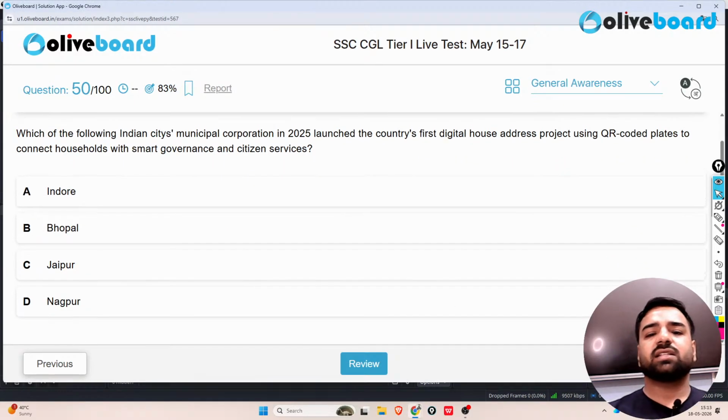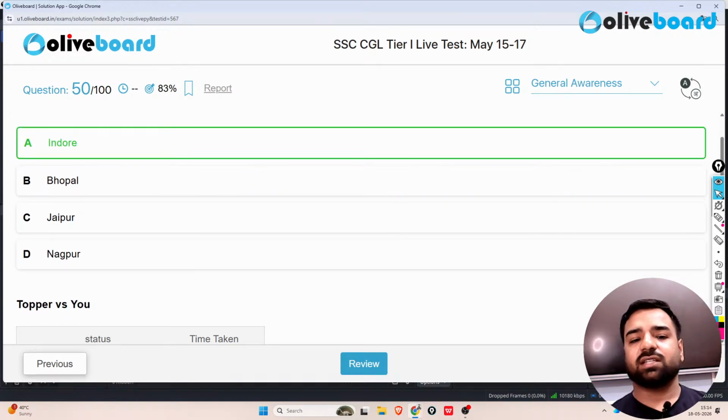Which of the following Indian cities' municipal corporation in 2025 launched the country's first digital house address project using QR coded plates to connect the households with smart governance and citizen services? So is it Indore, Bhopal, Jaipur or Nagpur? So what is the answer? Indore is the correct answer.